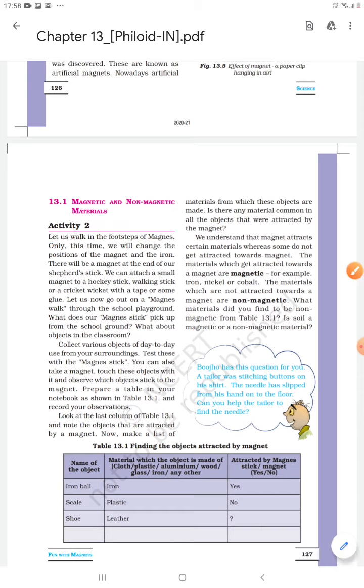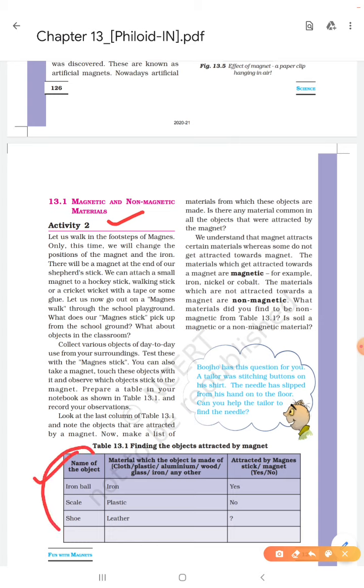Okay, dear students, at first we should know what the magnetic materials and non-magnetic materials are. Those materials which get attracted toward a magnet are magnetic materials, and the materials which are not attracted towards a magnet are non-magnetic. This is a very simple definition of magnetic and non-magnetic materials. You can see this table also.